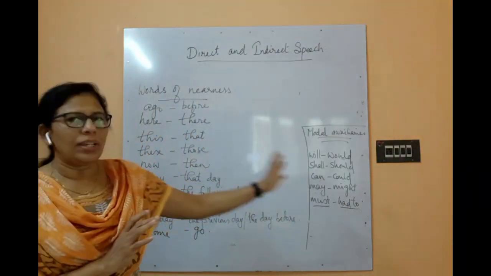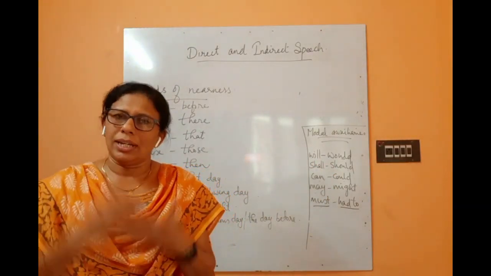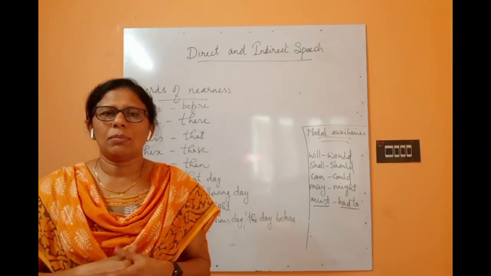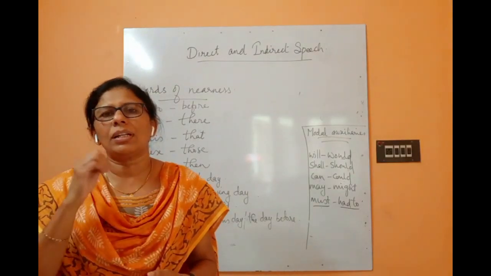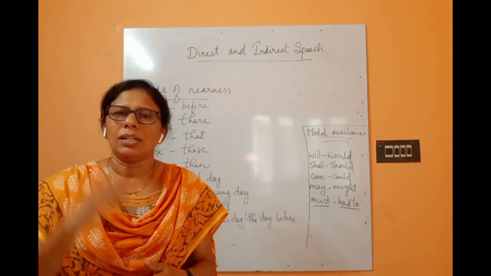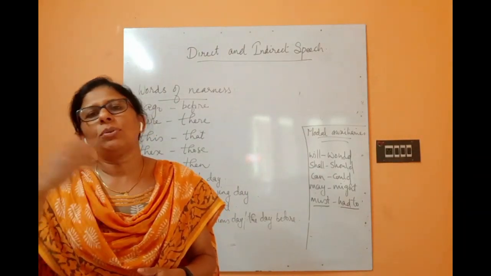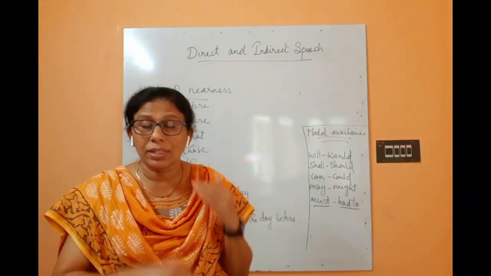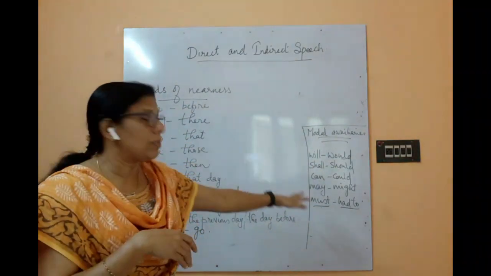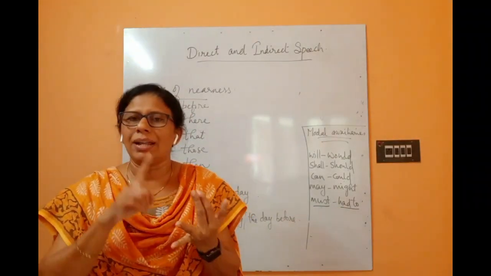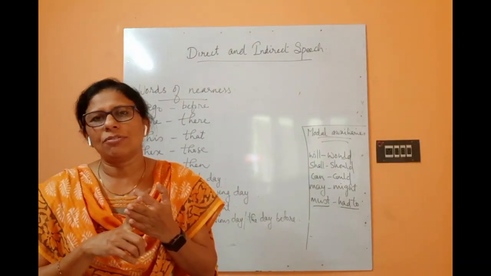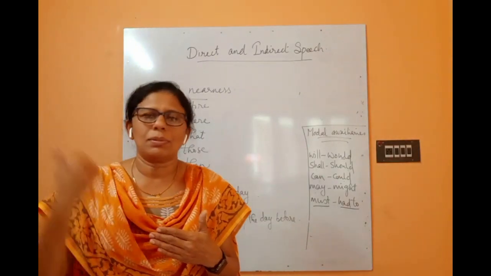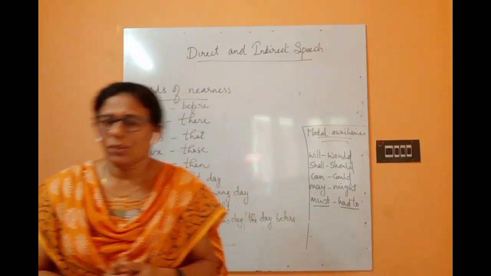Understood? I hope what we have discussed today is clear to all of you. Next class we will discuss a number of examples. I'll give you a number of examples, and with their help we will clearly understand how to convert a sentence from direct speech to indirect speech. Children, I hope these things are clear to you. Please go through the tables which I have given you: the modal auxiliaries table, the tenses table, and the words of nearness table, and what all changes will happen when we convert direct speech to indirect speech. Thank you.